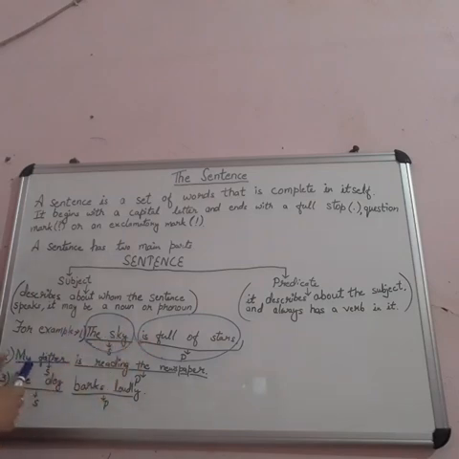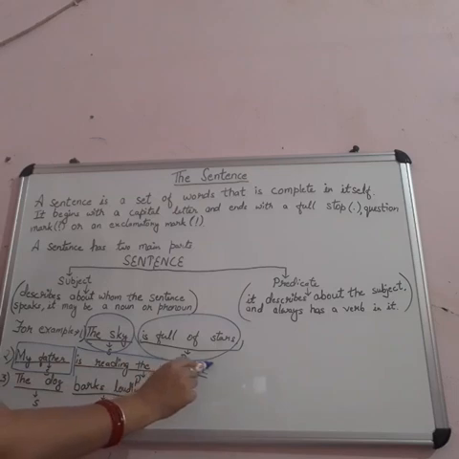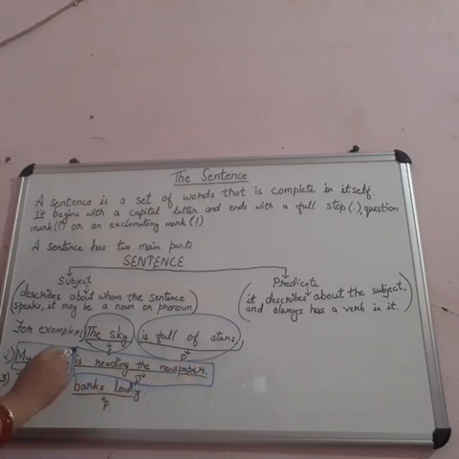And in the next sentence, "My father is reading the newspaper." So here, whom is the sentence about? My father. So that's the subject part here. "Is reading the newspaper." What is the subject doing here? Is reading the newspaper. So that's the predicate part.